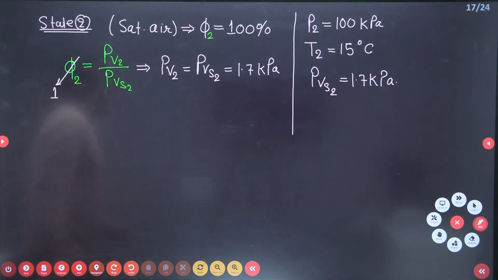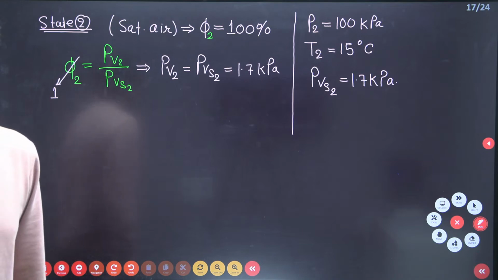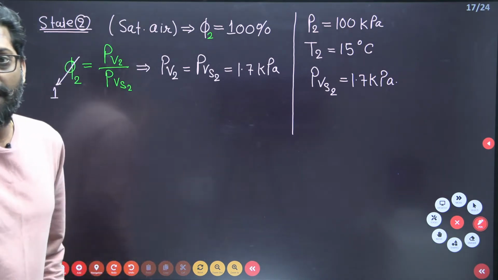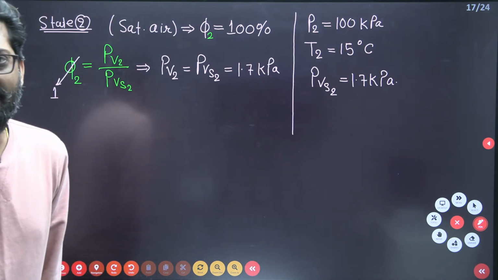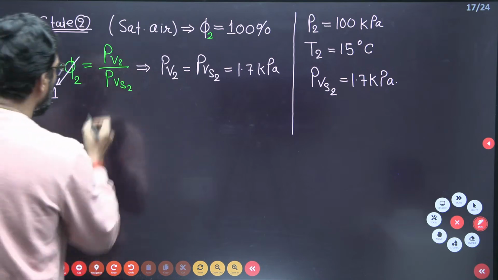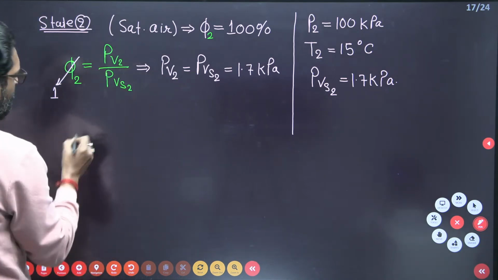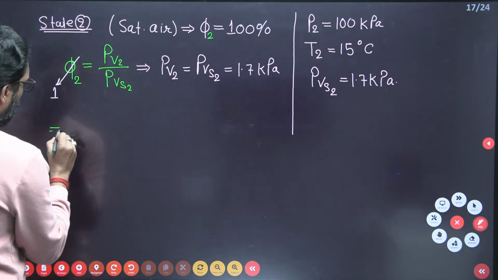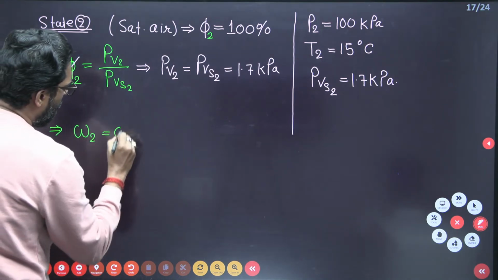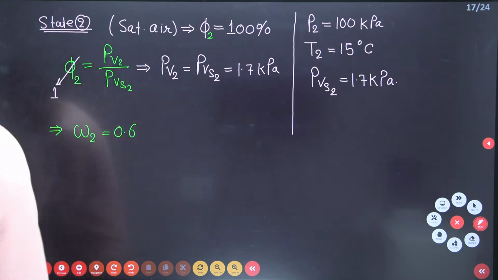Omega is the mass of the vapor divided by the mass of the air, not the mass of the air alone. Now, what is omega 2 at this point? What is the formula?